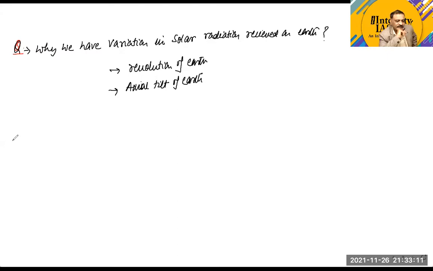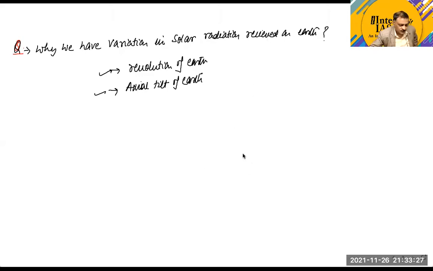This point is clear. We have two factors. One is revolution of Earth, and another one is the axial tilt of the Earth. Now, try to understand this concept.